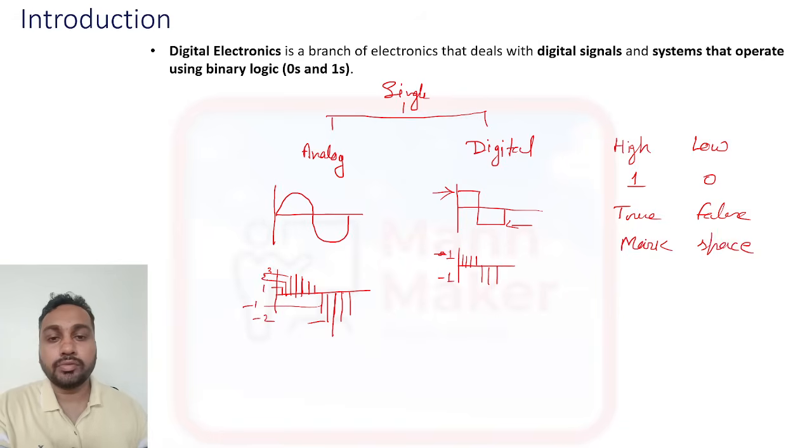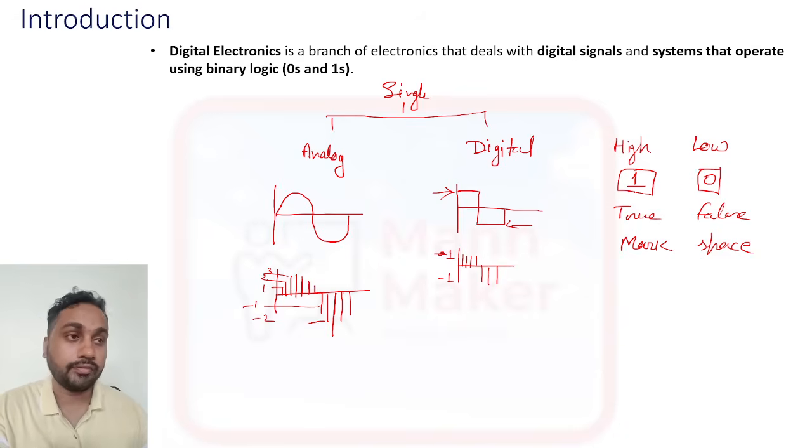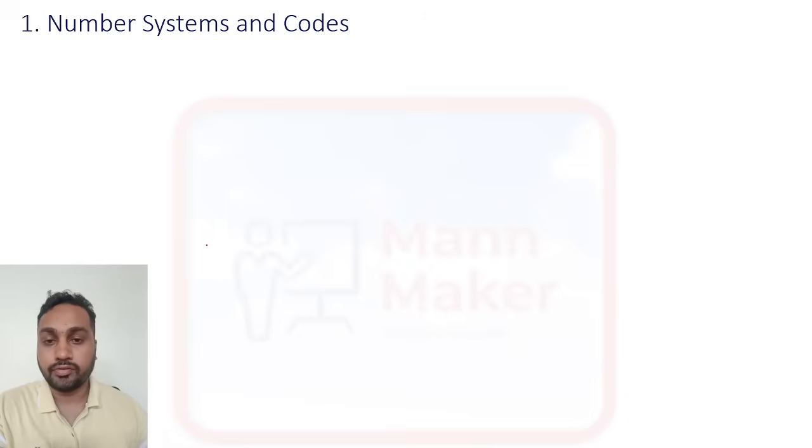Okay, so like that we are dealing only with two signals. Generally in a digital signal we are following 1 and 0. For high it is 1, and for positive it is 1, and for negative it will be 0. Okay, so based on that, the first topic is number system and code.